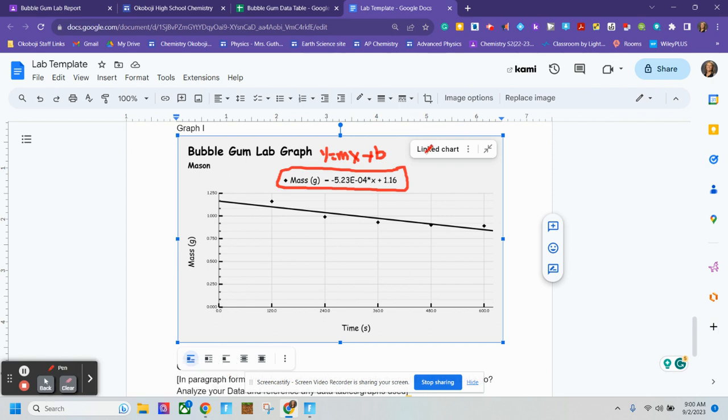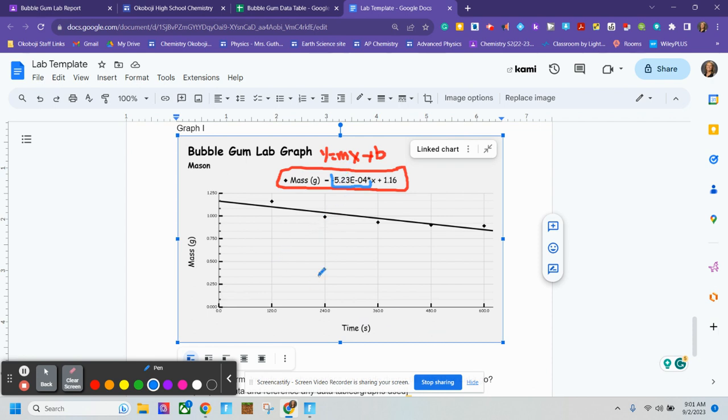Remember, your hypothesis and your observation was you wondered how much flavor loss would happen. We noticed that it lost this much flavor every second. So for mine, I lost, that's why it's a negative, it was a loss of mass.